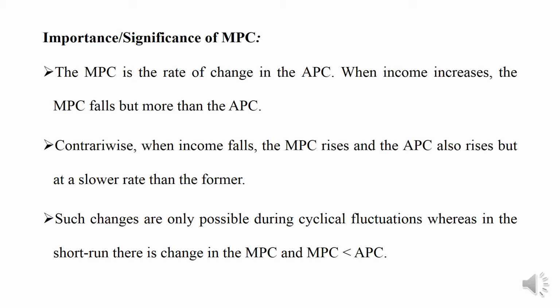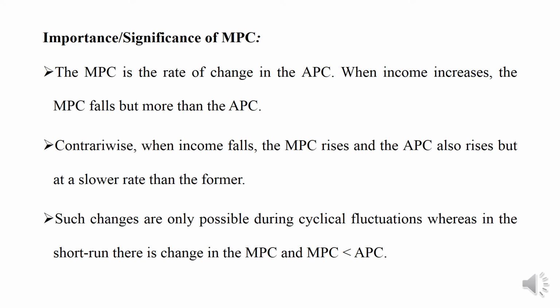When income increases, the marginal propensity to consume falls, but more than the average propensity to consume. Contrariwise, when income falls, the marginal propensity to consume rises and the average propensity to consume also rises, but at a slower rate than the former.